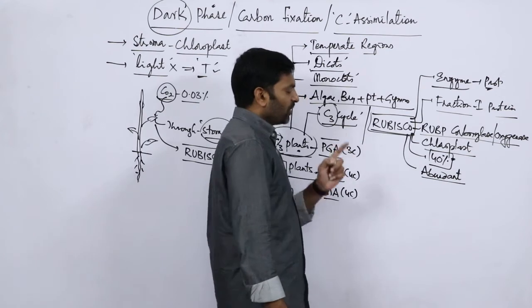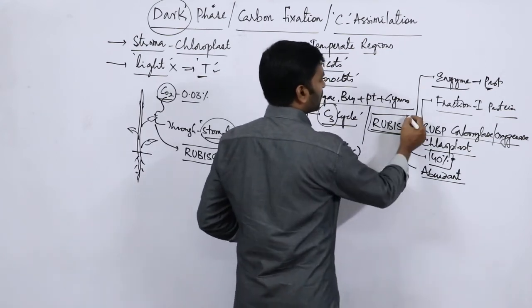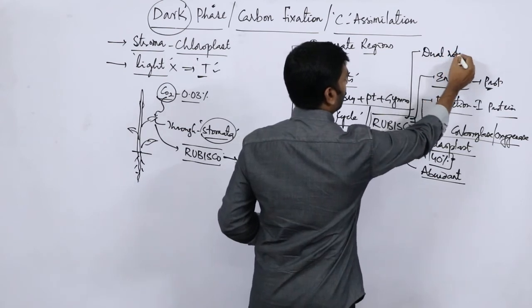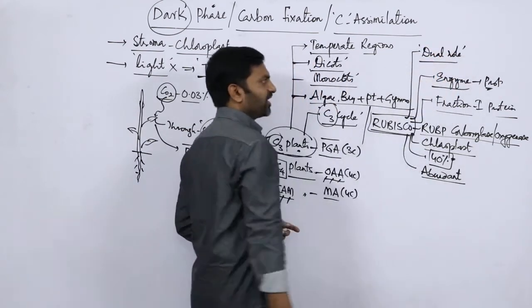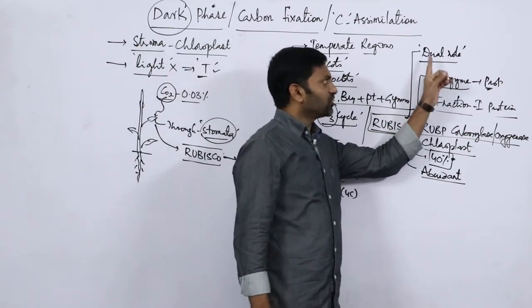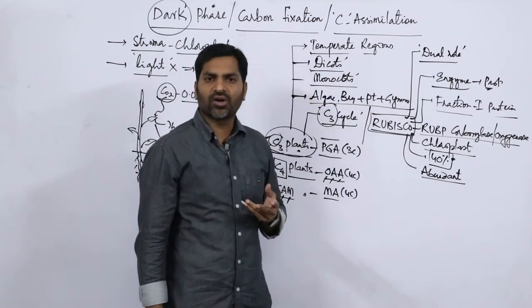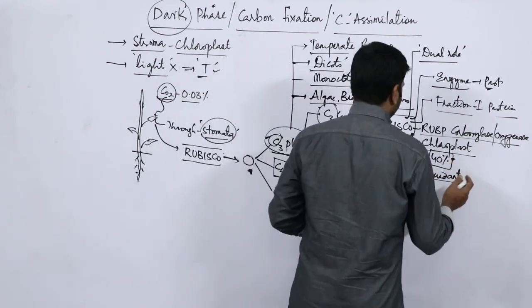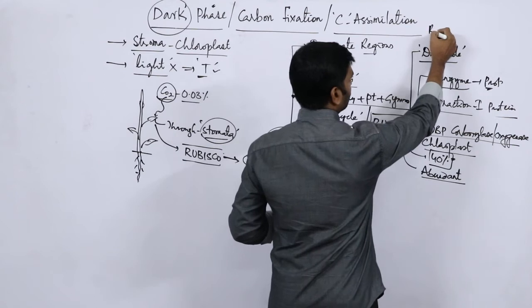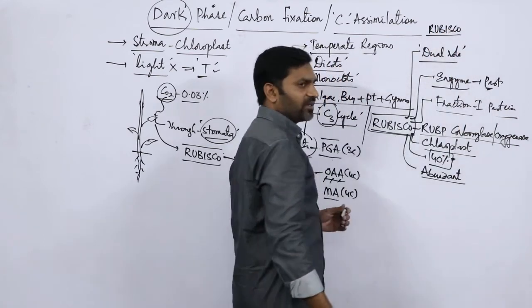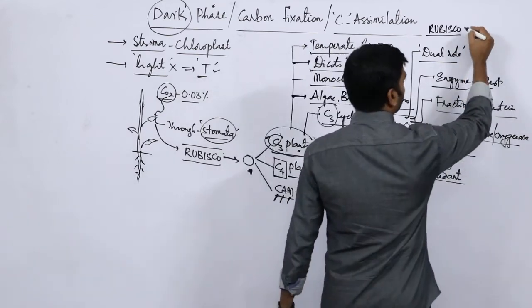Okay? Now, this Rubisco shows dual role. Remember, this is a very important aspect of Rubisco. So, it shows dual role. What is meant by dual role? Dual is nothing but two. Means, for example, this is Rubisco, nothing but RuBP carboxylase and oxygenase, right?